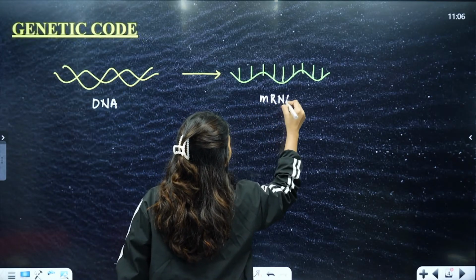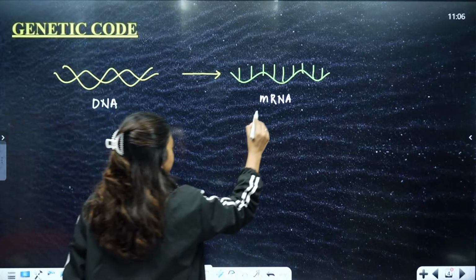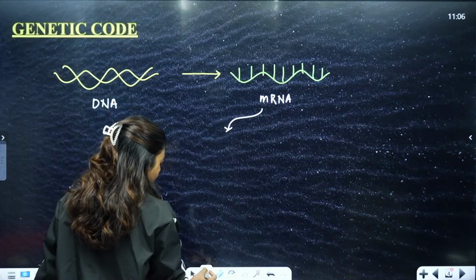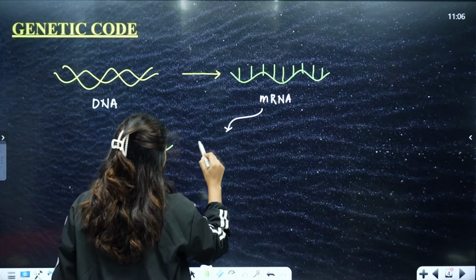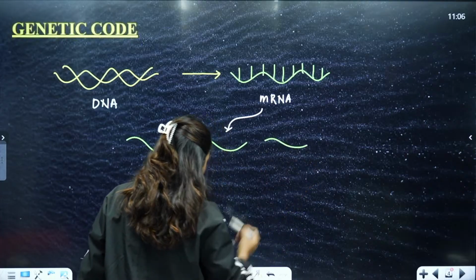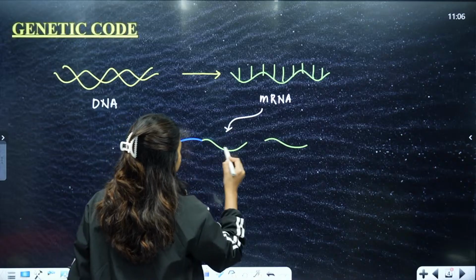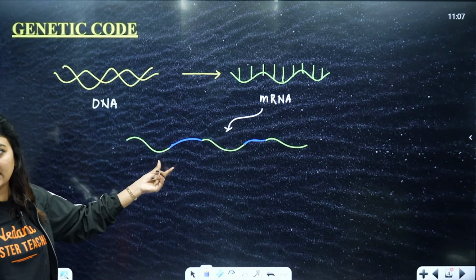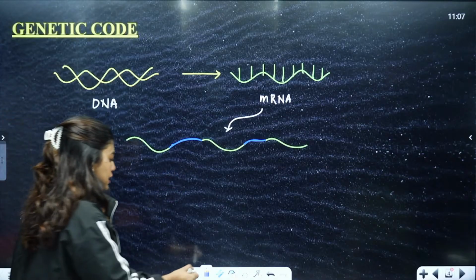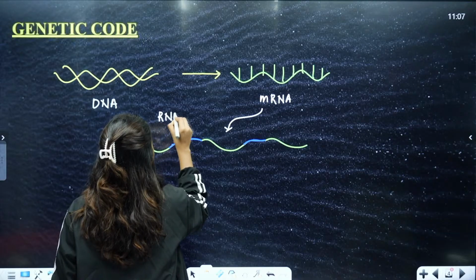mRNA went through RNA processing because it had introns and exons, right? So before we get this mRNA, we got an mRNA that had both introns as well as exons. Introns are the ones which will not help. It is the non-coding part. So we had to remove that with a process called RNA splicing. That entire thing we call RNA processing.